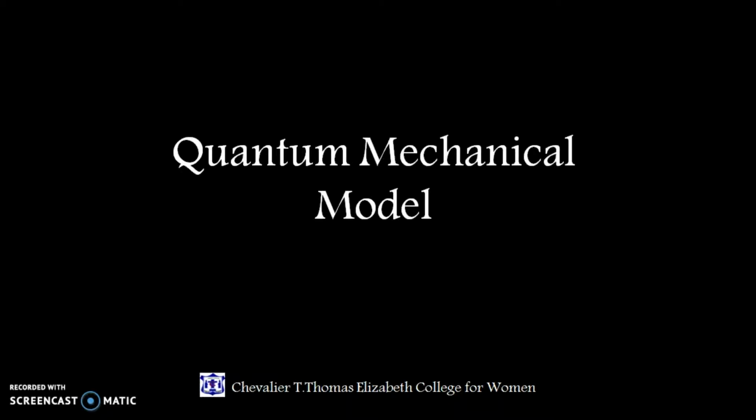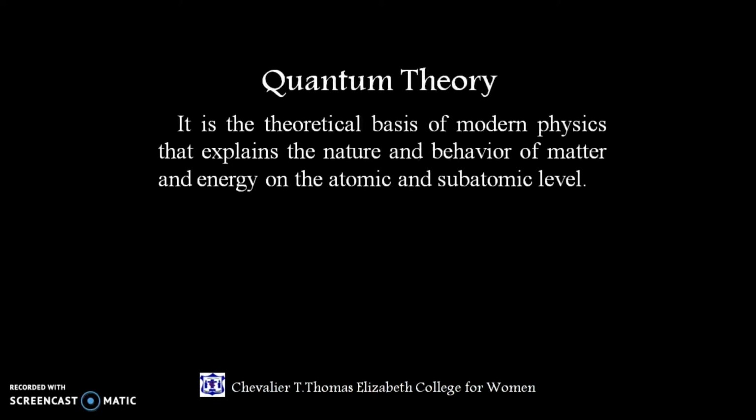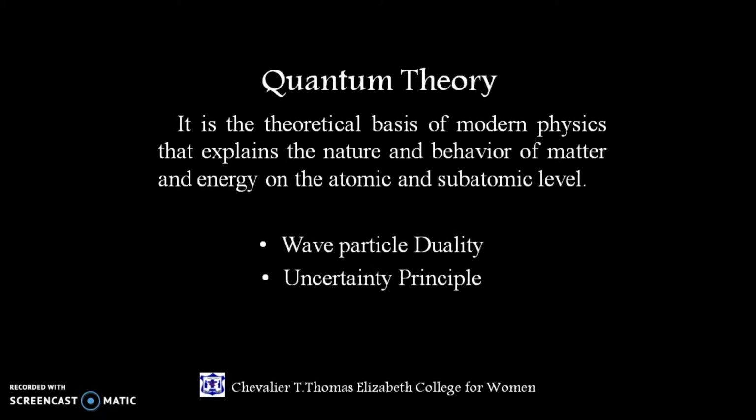Schrödinger theorized that the behavior of electrons in atoms could be explained by treating them mathematically as matter waves. Thus, the quantum mechanical model is based on quantum theory, which is the theoretical basis of modern physics that explains the nature and behavior of matter and energy on the atomic and subatomic level. So, the quantum mechanical model was explained on the basis of three concepts: wave-particle duality, uncertainty principle, and exclusion principle.